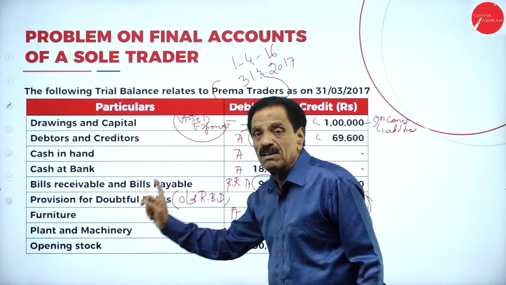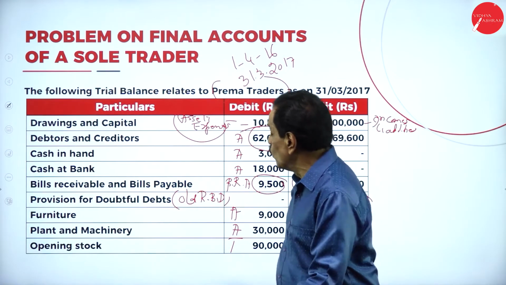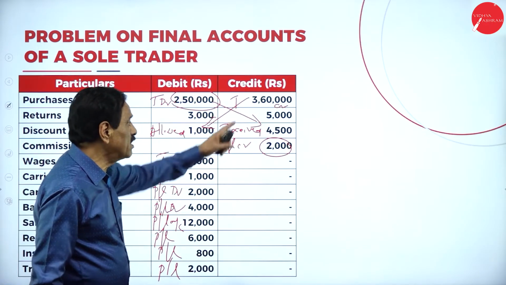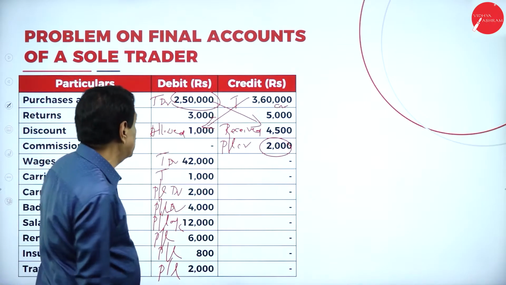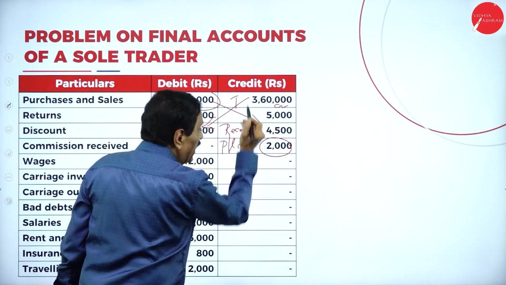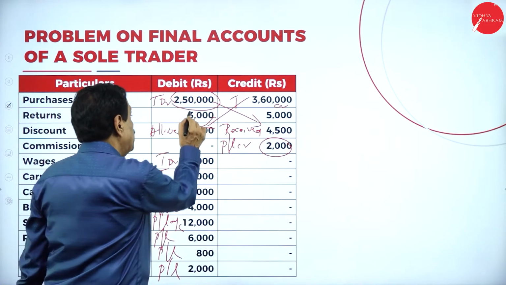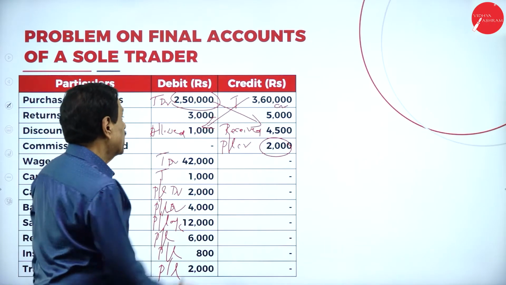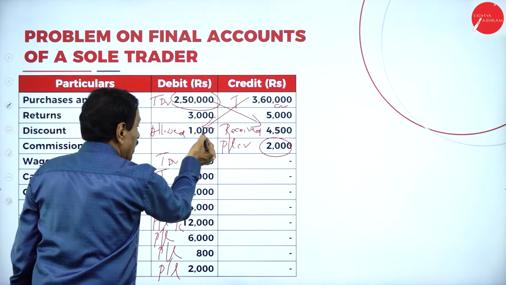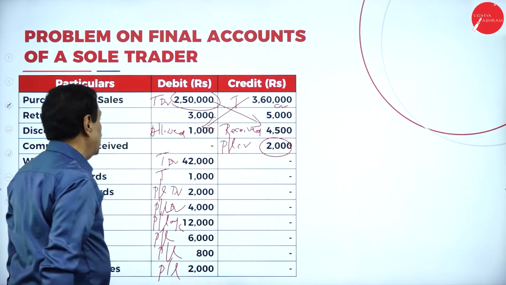Furniture is an asset. Machinery is an asset. Opening stock will come in the trading account. Purchase will come in the trading account. Sales will come on the trading account, credit side. Returns: debit side, sales return. Credit side, purchase return. You must be careful. Debit side, sales return. Credit side, purchase return. Discount allowed will come on the debit side. Discount received will come on the credit side.